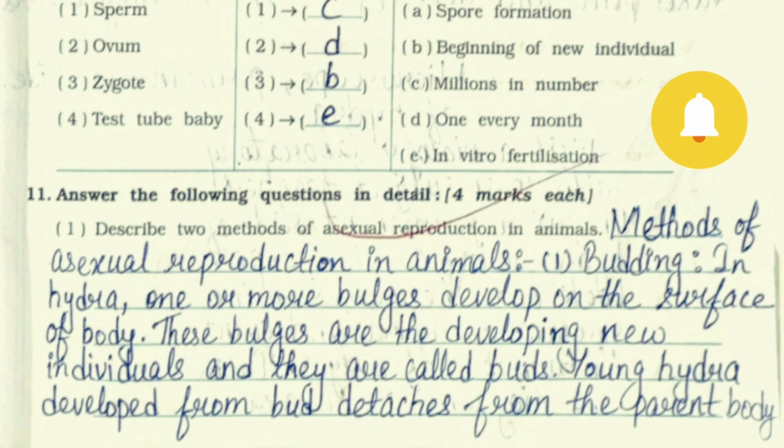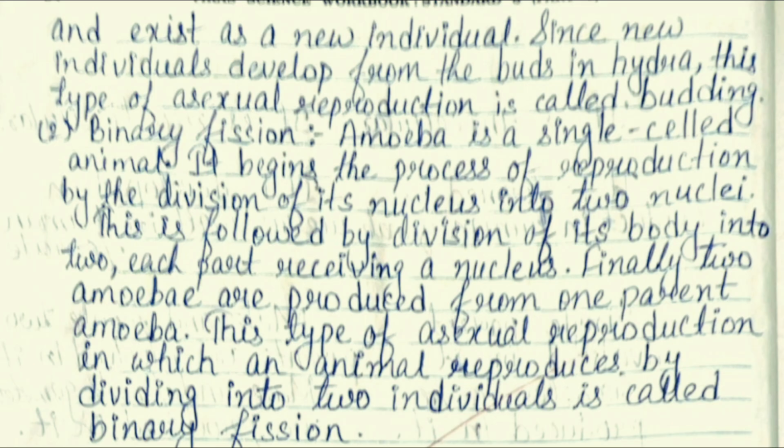First one, describe two methods of asexual reproduction in animals. First one, budding. In hydra, one or more bulges develop on the surface of the body. These bulges are the developing new individuals and they are called buds. The young hydra developed from the bud detaches from the parent body and exists as a new individual. Since new individuals develop from the buds in hydra, this type of asexual reproduction is called budding.